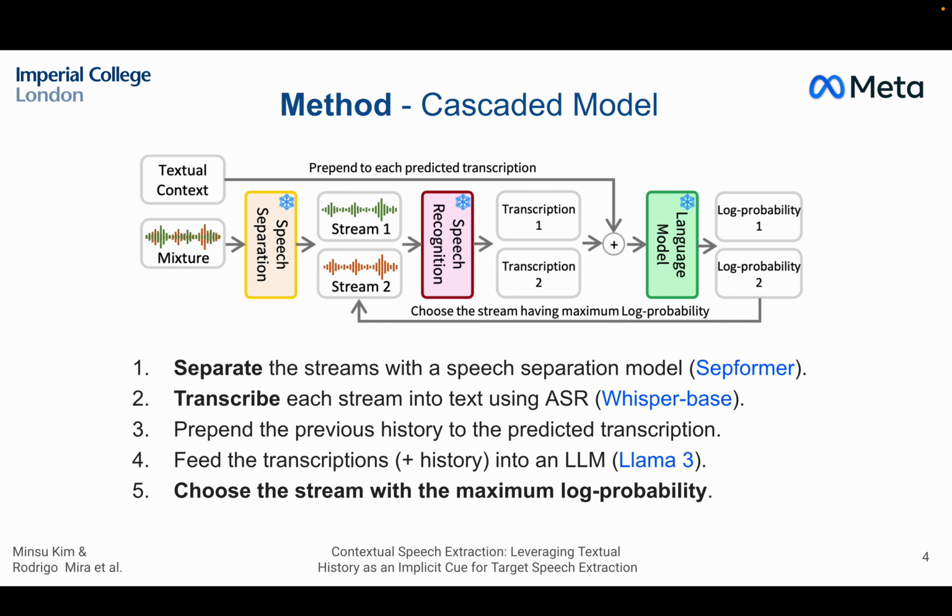It's pretty simple. We call this our cascaded model. We take in the mixture and we separate out the streams in it using a pre-trained speech separation model, in this case SepFormer. And then we transcribe each of the streams using, again, a pre-trained model, in this case Whisper, into transcription 1 and 2. We prepend to those transcriptions the textual context that we got from the chat, and we see which of these texts has the highest log probability according to a language model, in this case Llama 3. You can see that the second stream has the highest log probability, so it's selected as our target stream. So we just extracted that stream.